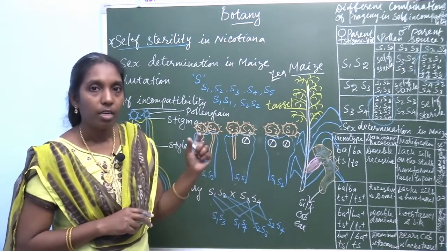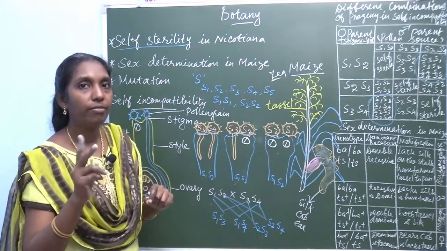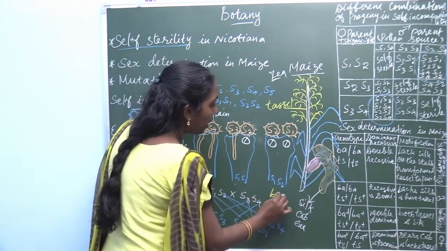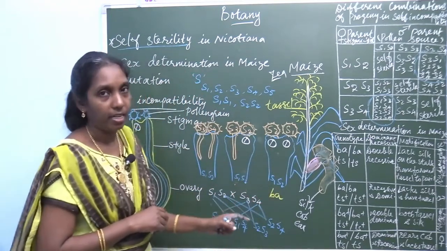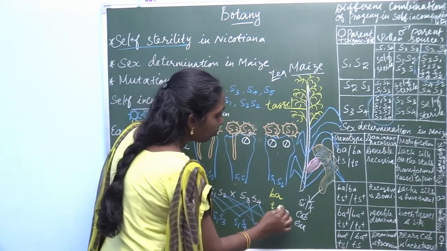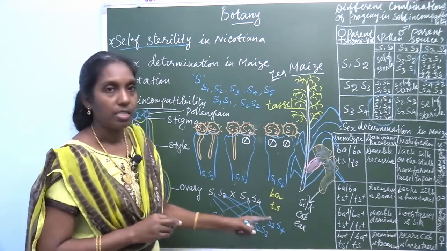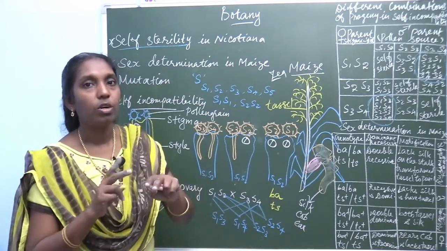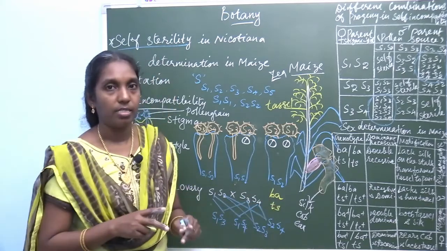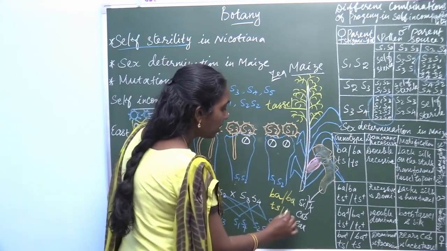The unisexuality is determined by two different genes, that is BA, which represents barren, and TS, which represents tassel-seed. So the genes are BA and TS, and the allelic forms are BA, TS.